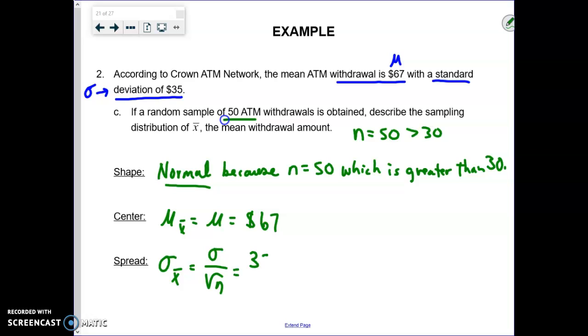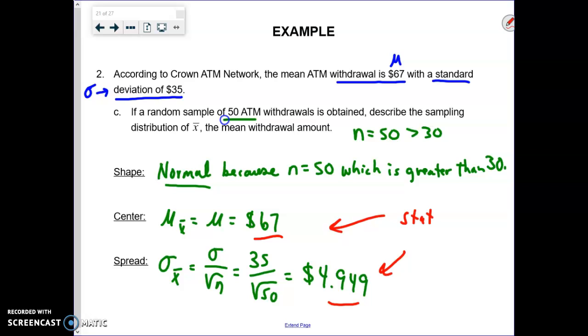Which is, again, $35 divided by the square root of 50. And that ends up being approximately $4.95, or I'm going to go out a couple decimal places, about $4.95. Now, again, these are the values we're going to use in our StatCrunch when we want to find probabilities.